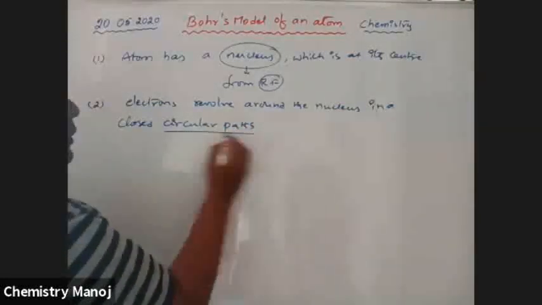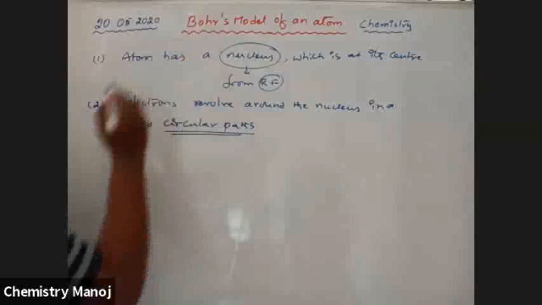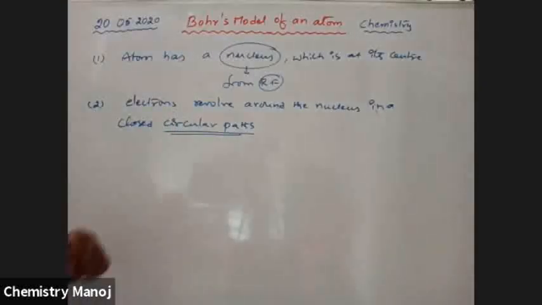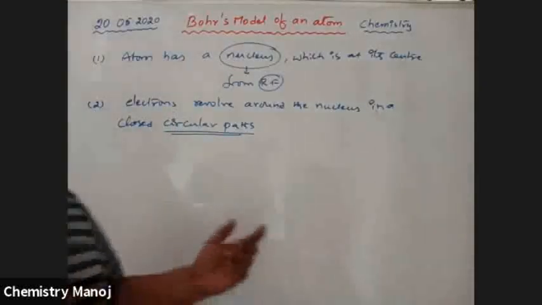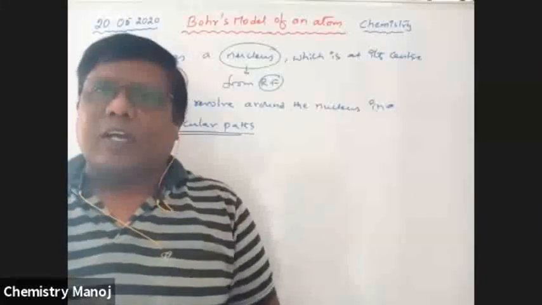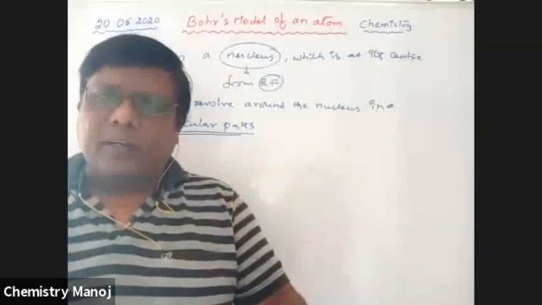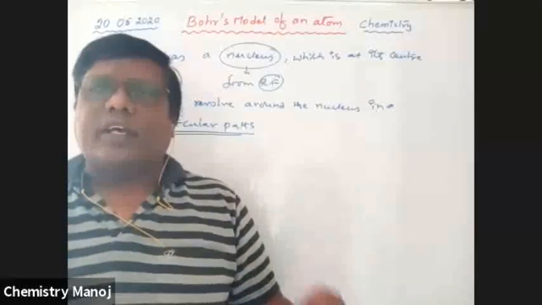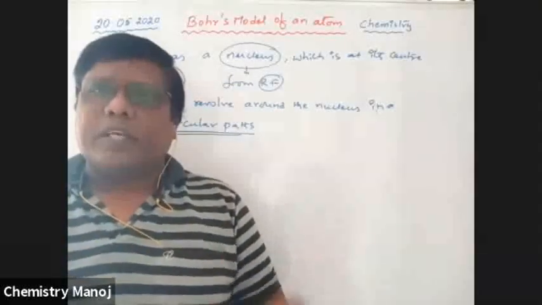These circular paths are introduced by Bohr. Bohr introduced circular paths, but in the previous atomic model, that is Rutherford's theory, there were elliptical orbits, as planets revolve around the sun. So here, those are violated. Here, circular orbits, circular paths are introduced.